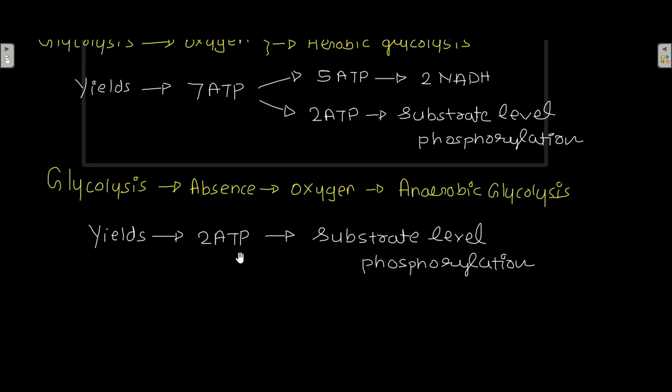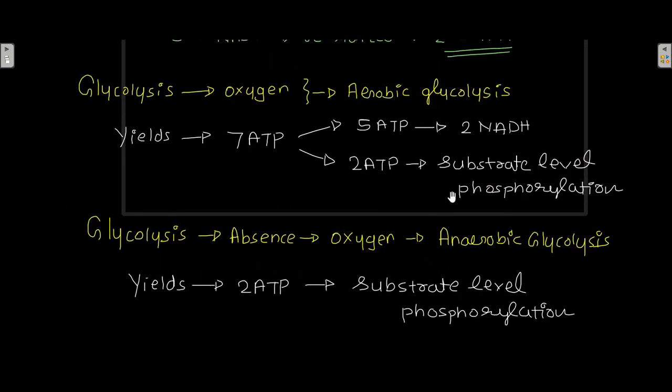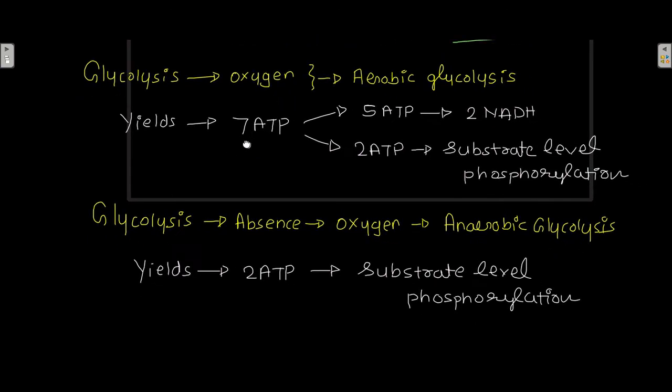and that is because of substrate level phosphorylation. Okay, so in anaerobic glycolysis, the 2 ATP molecules that are generated are generated because of substrate level phosphorylation. So that's the difference between aerobic and anaerobic glycolysis. Aerobic glycolysis happens in the presence of oxygen, and because of that 7 ATPs are generated.